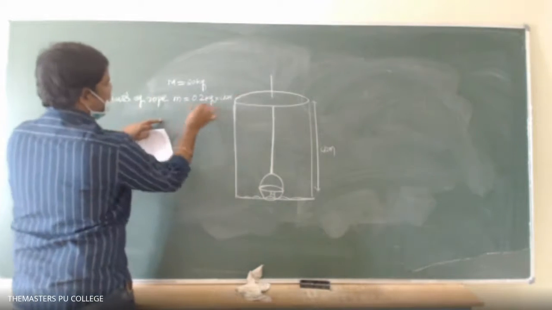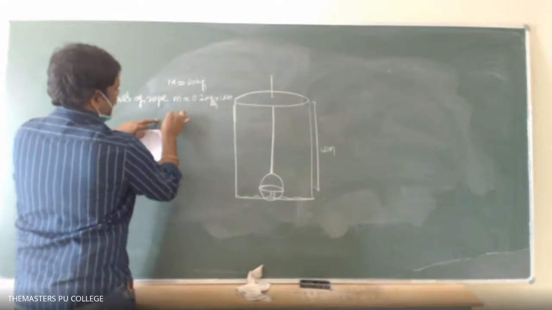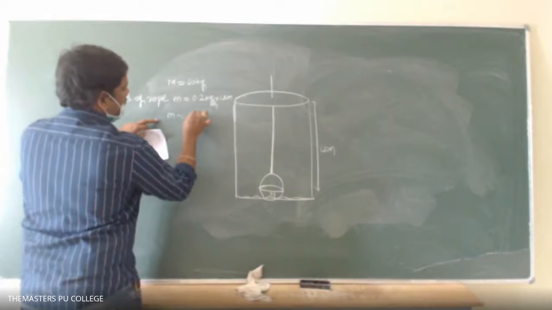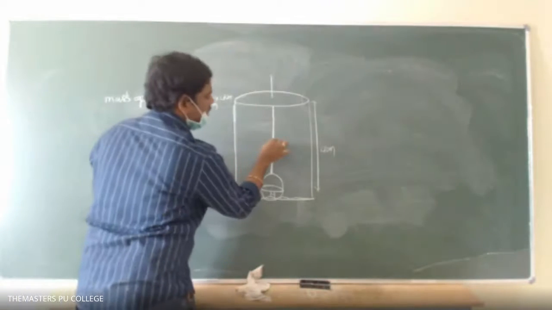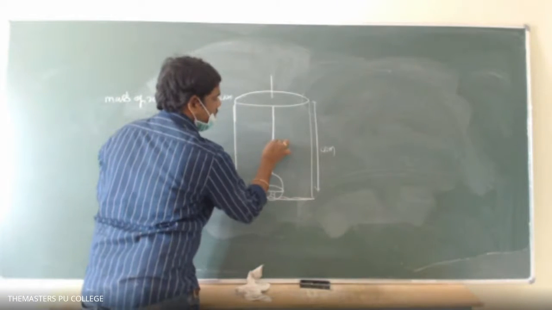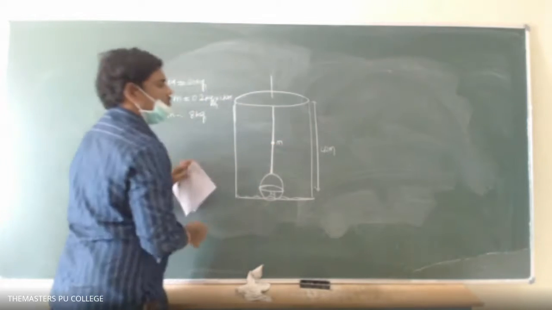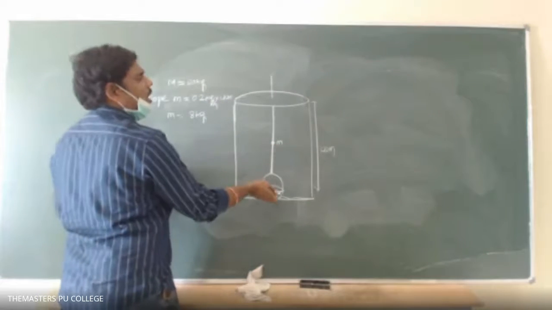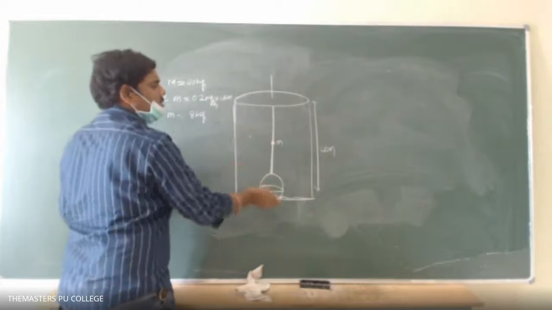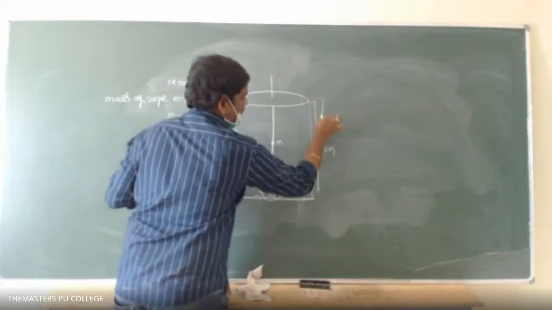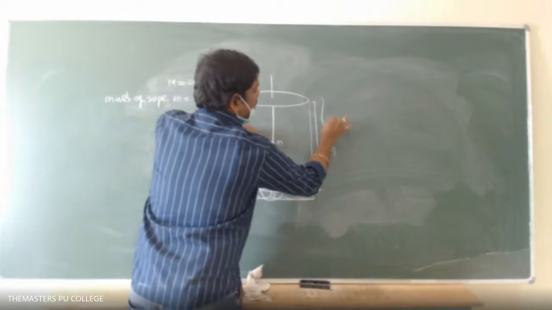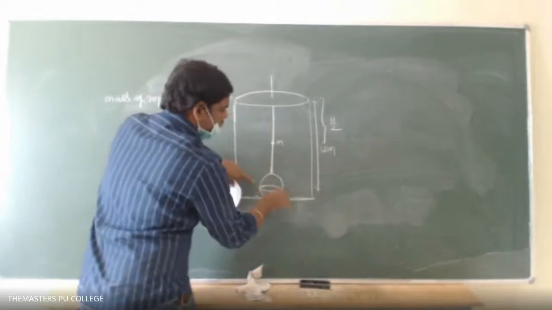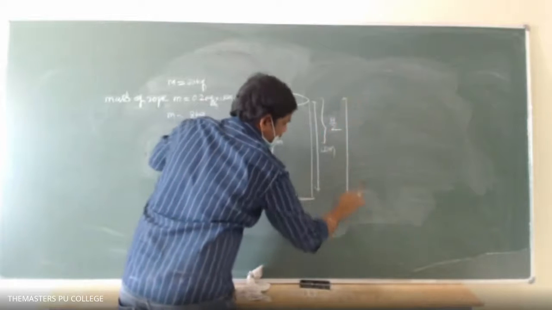So small m equals 8 kg. This 8 kg is concentrated exactly at the middle. On dragging the system up, the rope mass is lifted by h by 2 distance and the bucket is lifted by h distance.